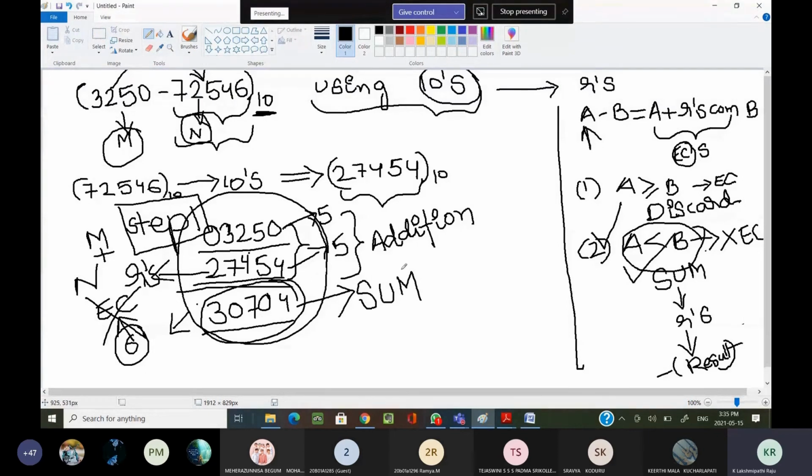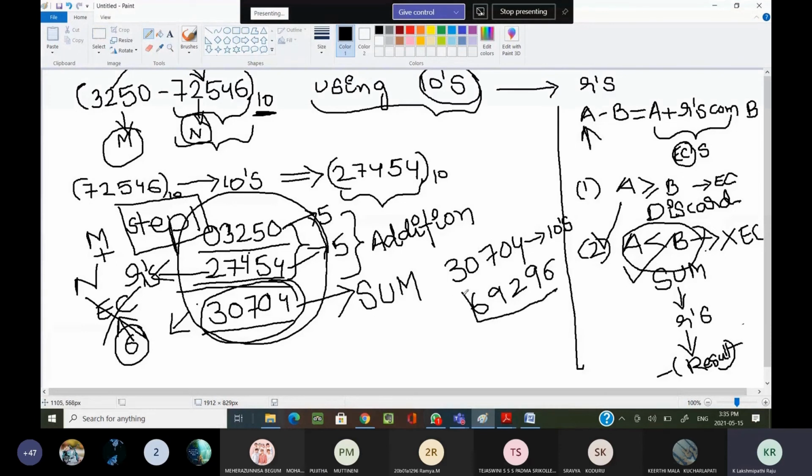What are we doing? Take the r's complement of the sum. Once again, calculate the r's complement. Now, what is the r's complement of 30740? The r's complement of 30740 is 69260. After calculating the r's complement, that means the tens complement of the sum, this is my final result.